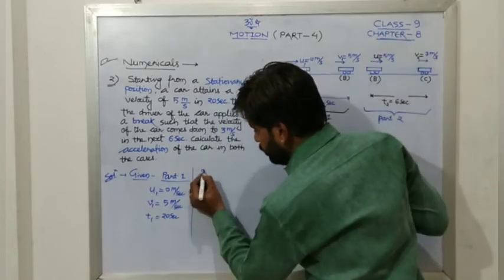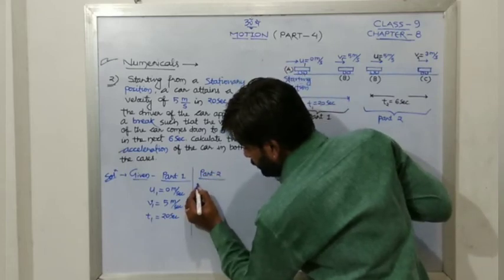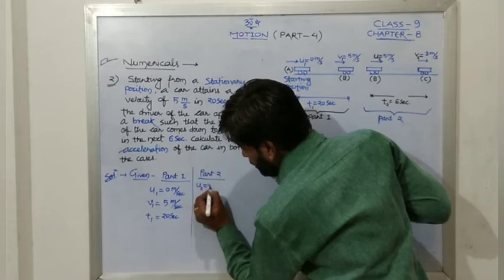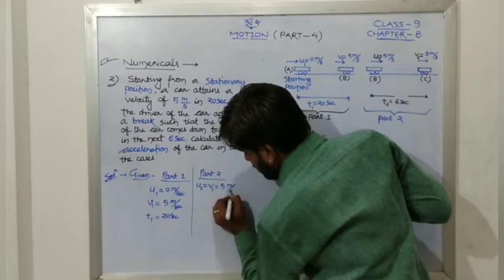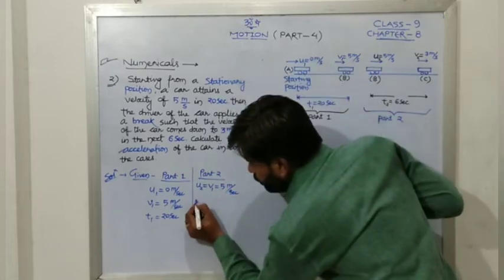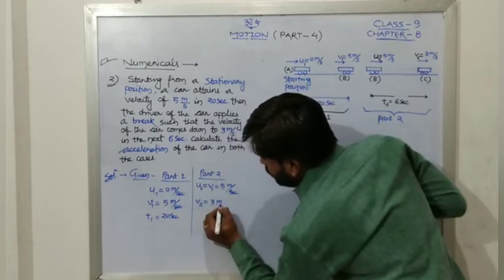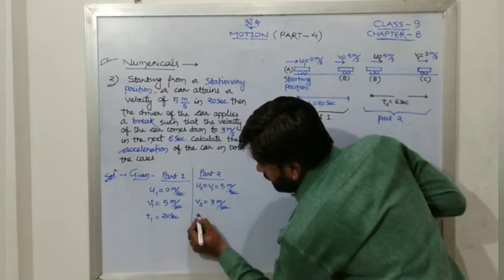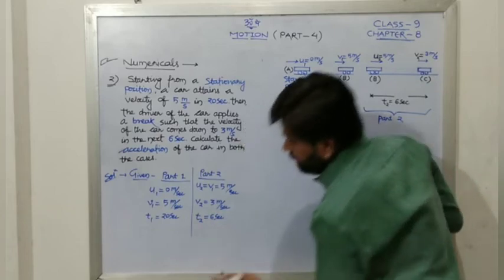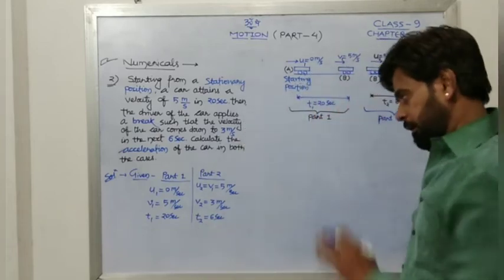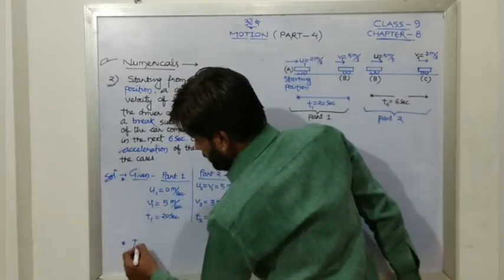Now given part 2. u2: whatever will be u2, that will be the v1, and that is nothing but 5 meter per second. Very simple. Now v2: they have given that just after applying brake the car came down to 3 meter per second. And time taken by that car is how much? That is 6 seconds in second part. Okay, this is whatever the thing which is given. Now to find, very simple.